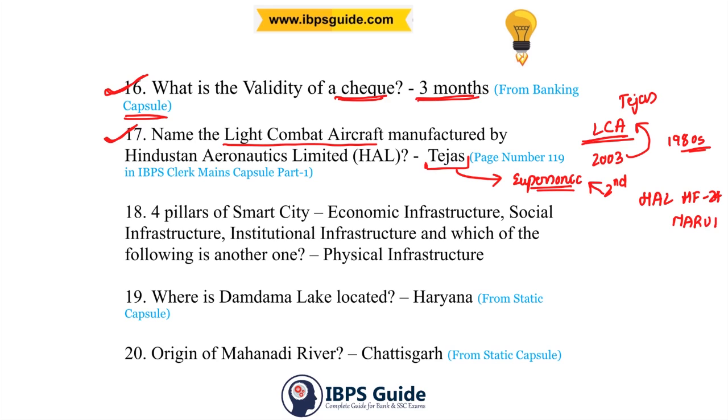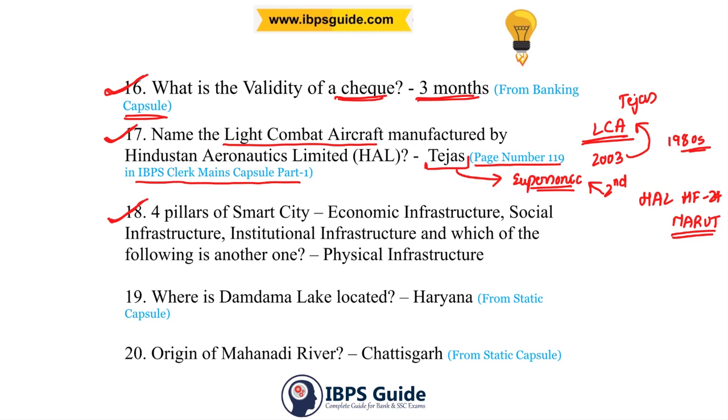Just keep in mind that the first supersonic developed by HAL was HF-24 Marut, and the second one was Tejas. This was also mentioned on page number 119 in IBPS Clerk Mains Capsule Part 1.